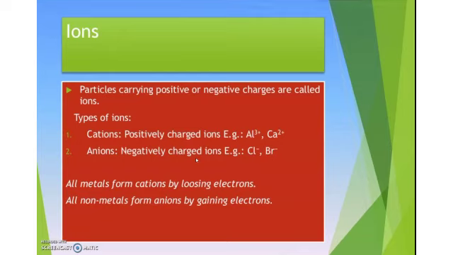And we have studied about ions. What are ions? Particles carrying charge are known as ions. The charge may be either positive or negative. Based on the charges, we can further classify them as, what are they, children? Cations and anions. What are cations? Cations have a positive charge. For example, Al3+, Ca2+, Na+, etc. Anions are negatively charged ions. Example, Cl-, Br-, etc. And we know one more thing. All metals form cations by losing electrons. All non-metals form anions by gaining electrons.